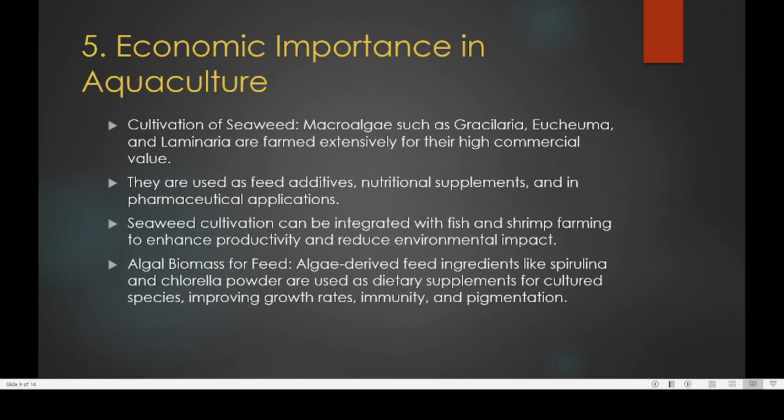Then coming to the fifth one, the economic importance in aquaculture. Here you can find that large cultivation of seaweed and macroalgae such as Gracilaria, Euchema and Laminaria are farmed extensively for their high commercial value. I will show you the Gracilaria. Gracilaria is a small kind of algae.